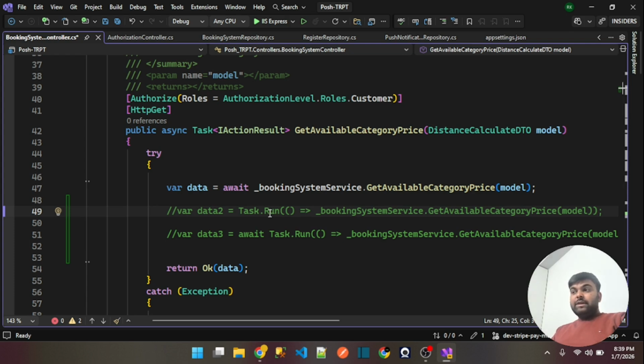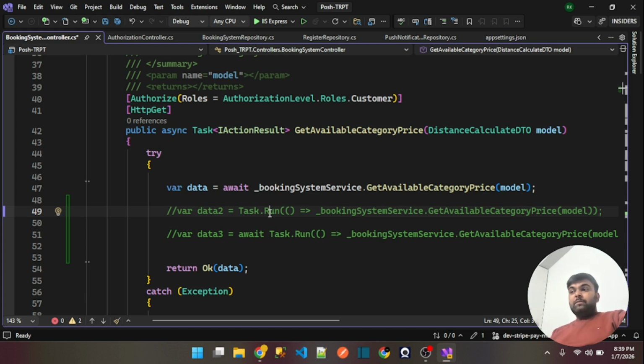ASP.NET Core already uses asynchronous request handling, so you should not use such things. Most developers try to wrap their background services in Task.Run, or feel there is more CPU load on their application, so this is why we should not use this thing.